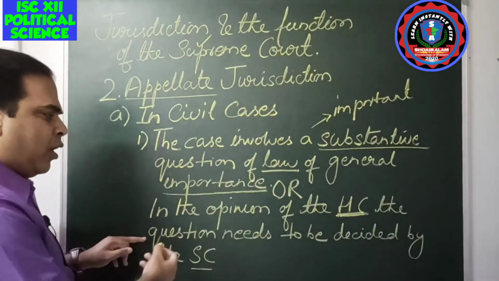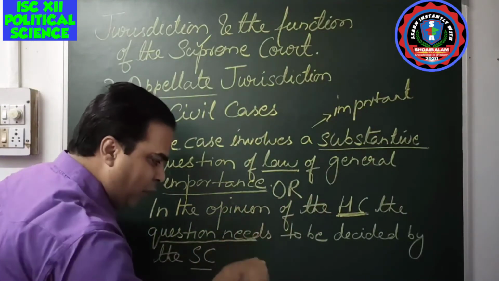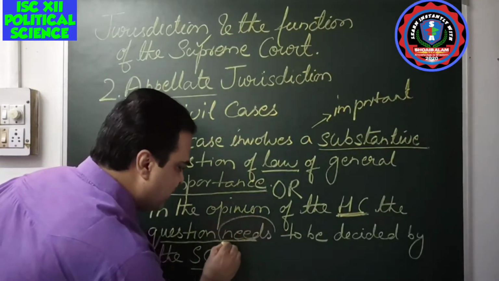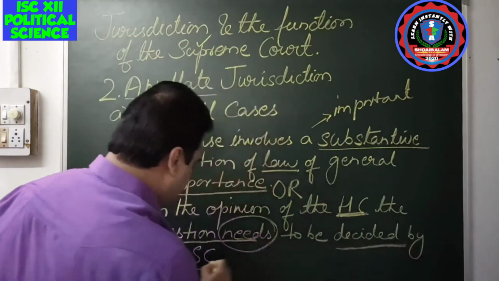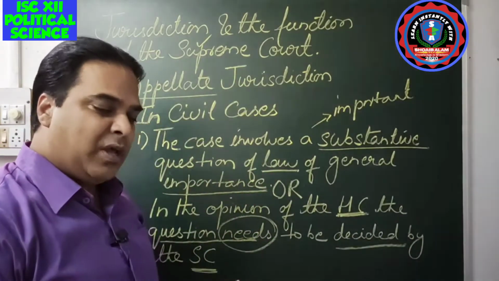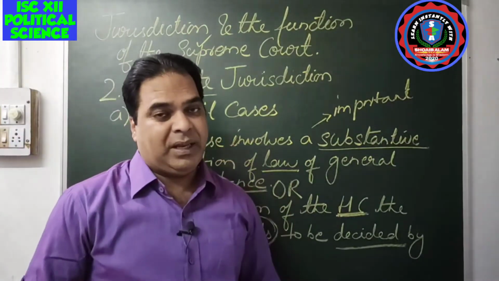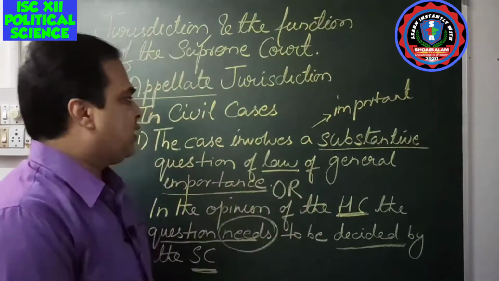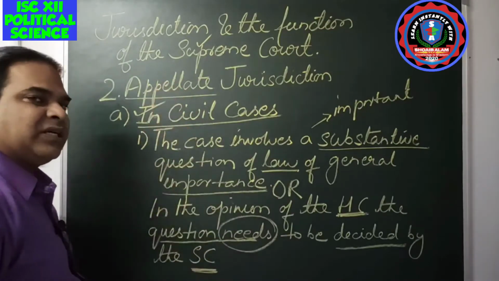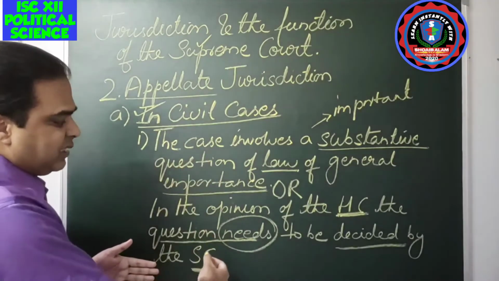or in the opinion of the High Court, the matter which is involved in the case, the question which is involved in the case, needs to be decided by the Supreme Court. HC here means High Court. So this is how civil cases go to the Supreme Court through appeal. So that is appellate jurisdiction in civil cases. This topic we discussed. The civil cases can go to the Supreme Court if this is the criteria.